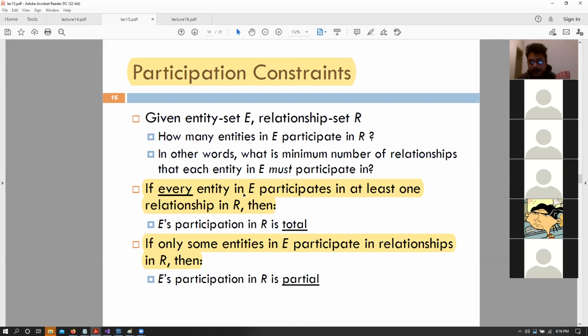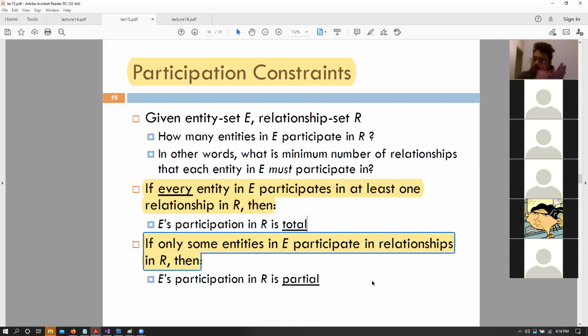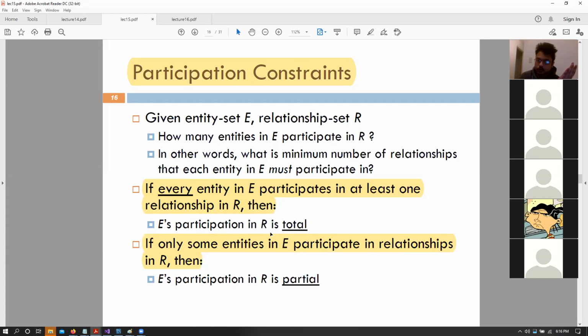So if every entity in E participates in at least one relationship, we say that it's a total participation. If only some entities participate in that relationship, so if only some customers have loans, we say that it's a partial relationship. So a loan to customer relationship is total. Every loan has a customer. A customer to loan participation is partial. Every customer does not have a loan. Few customers have loans, right? Okay.